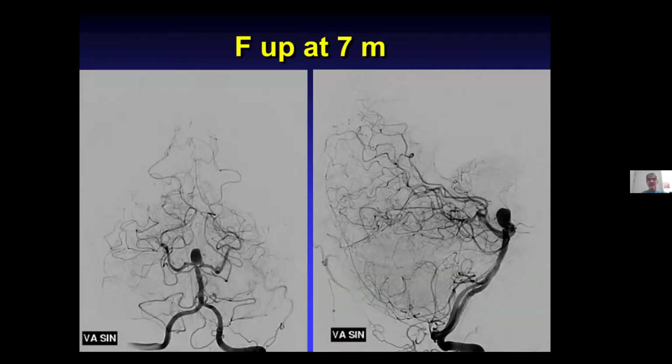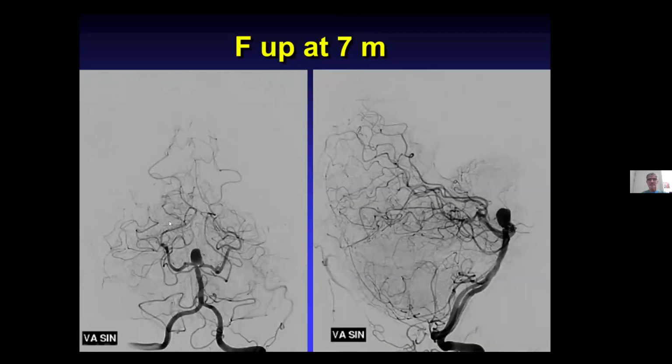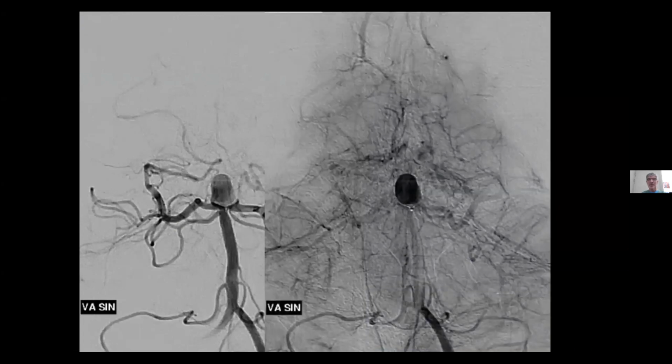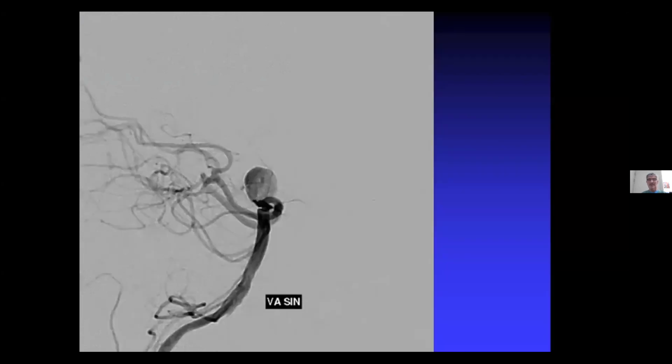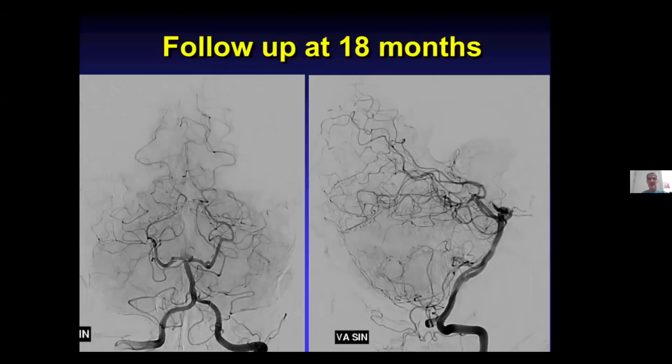We took back the patient 7 months after. It was still not occluded, but analyzing the angiogram, we can see that the flow diverter function works. The inflow is much slower and the stagnation is much more than it was in the beginning. This is the lateral image, the same. So I was not very happy, but I said, probably it can get better. The problem with this patient was also that she was still on double platelet inhibition. So this is the next follow-up at 18 months.